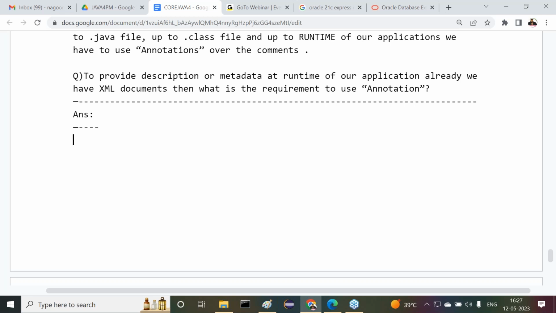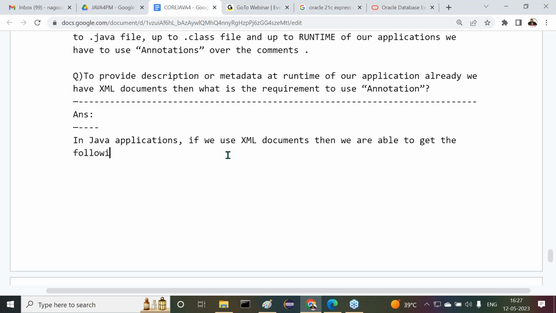Now, observe carefully what exactly the answer is. To provide description or metadata at runtime of our application, we already have XML documents. Then what is the requirement to use annotations? This is the question, and now we have to provide an answer for it. In Java applications, if we use XML documents, then we get the following problems. What problems do we get? Point number one.